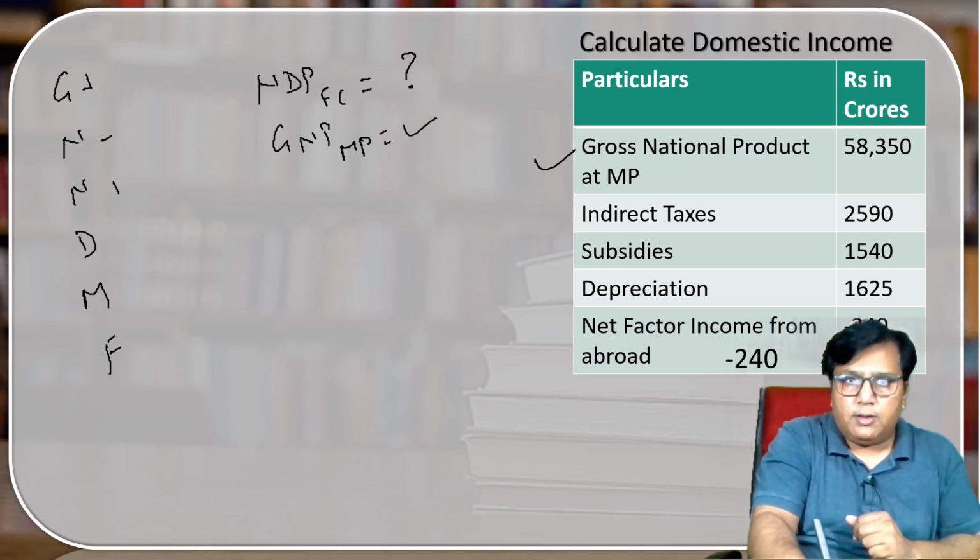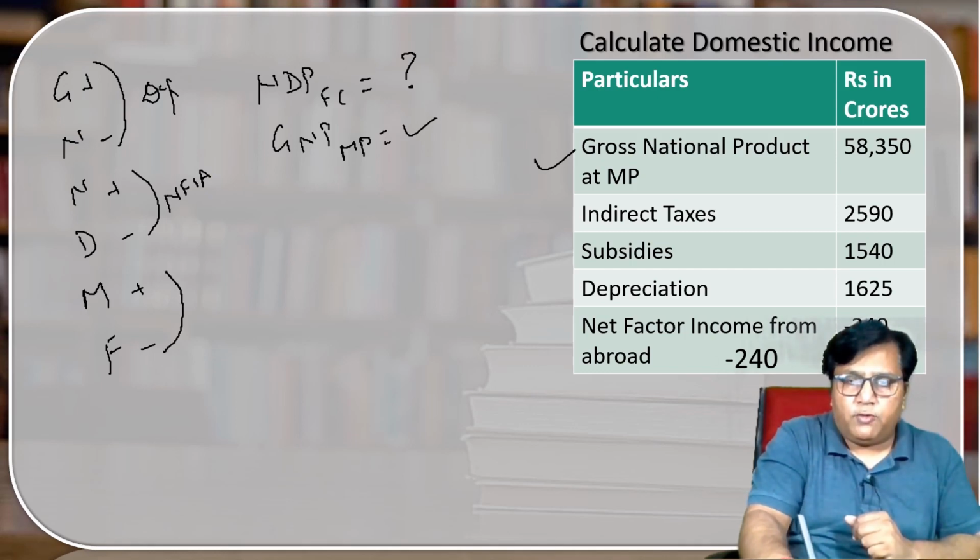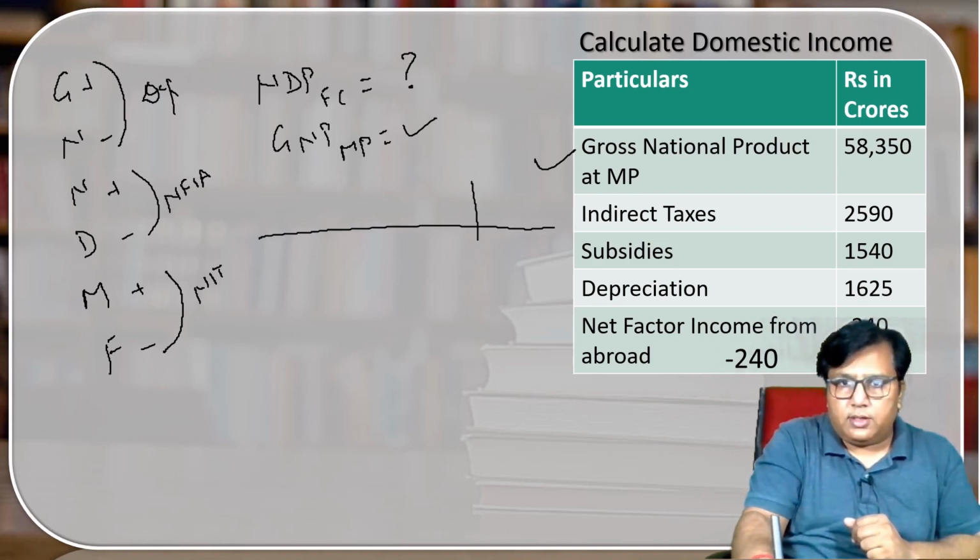Plus minus, plus minus, plus minus. One is for the depreciation. Second is for NFIA. Third one is for NIT.